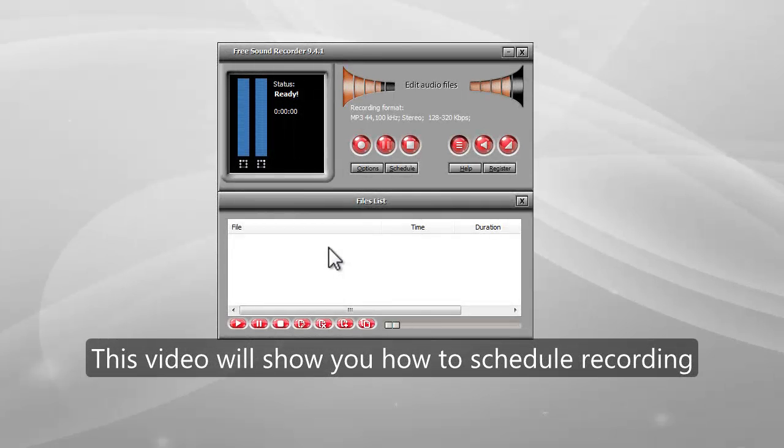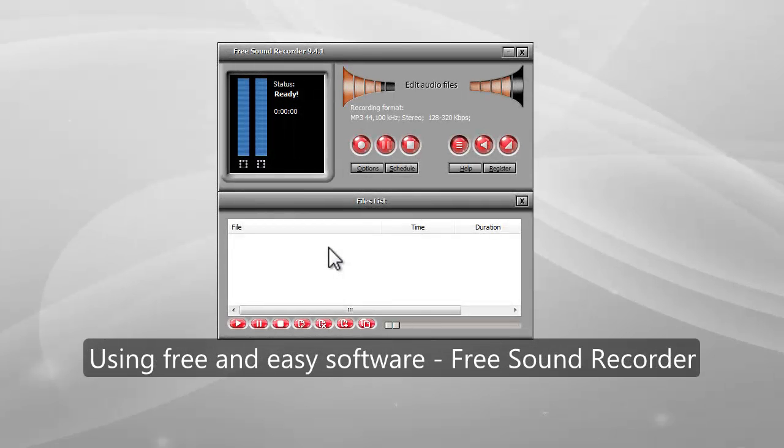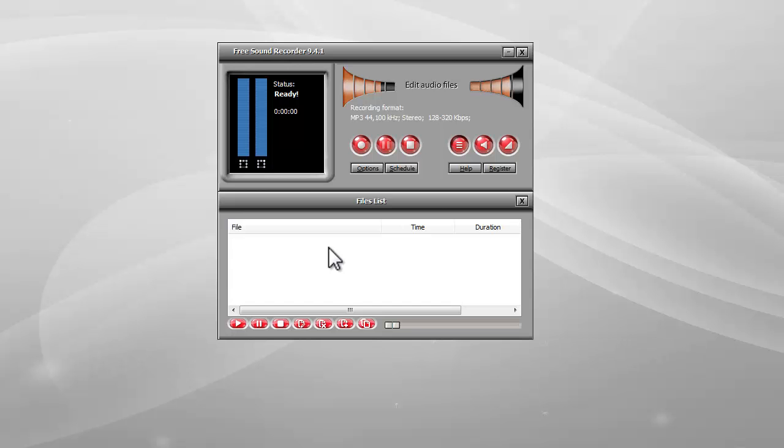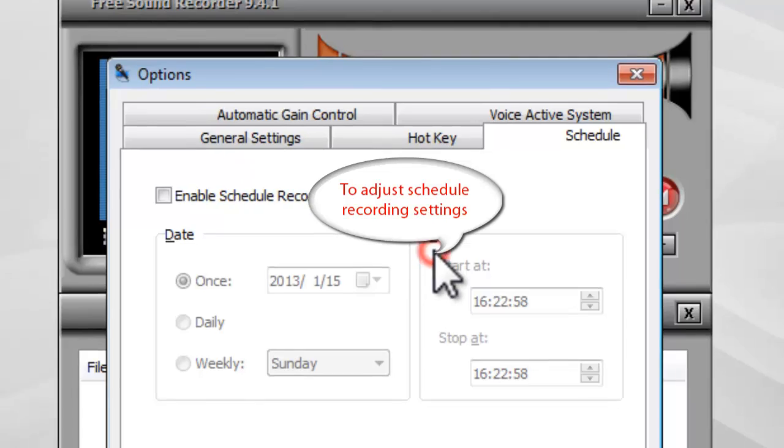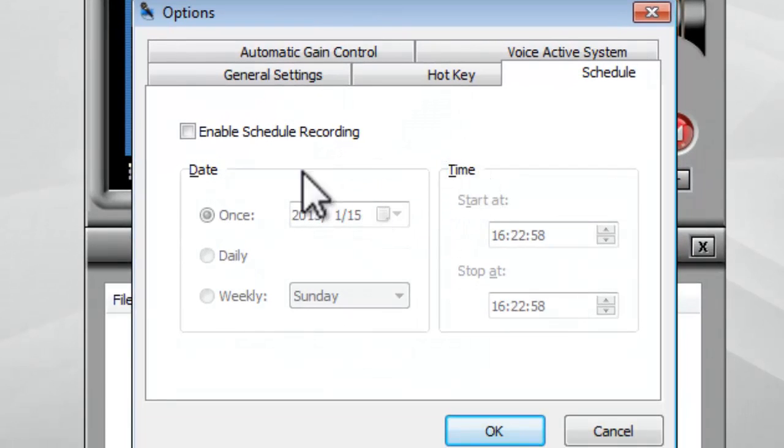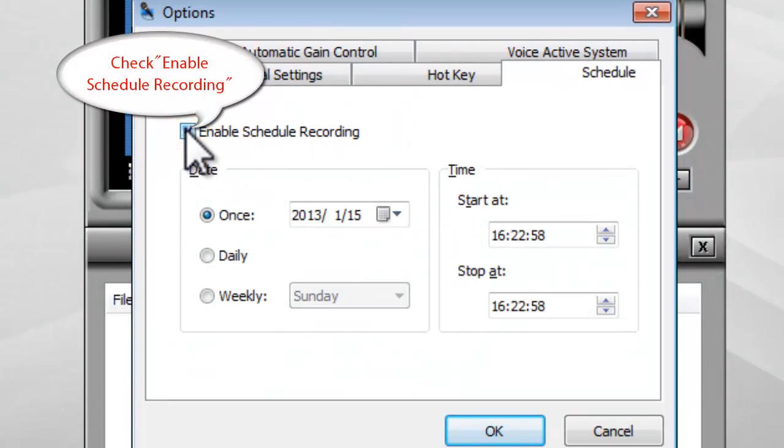This video will show you how to schedule recording using free and easy software, Free Sound Recorder. First, click Schedule button to adjust schedule recording settings. Check Enable Schedule Recording.